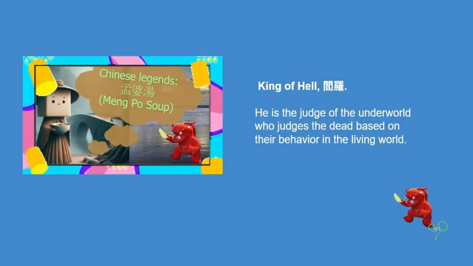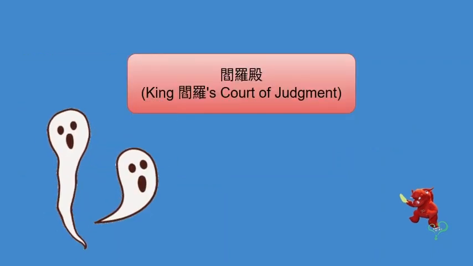In the video Chinese Legends 孟婆汤, I introduced the king of hell, 阎罗. He is the judge of the underworld, who judges the dead based on their behavior in the living world. This year's 鬼月, let's learn about the other figures in King 阎罗's court of judgment. 阎罗殿, King 阎罗's court of judgment.